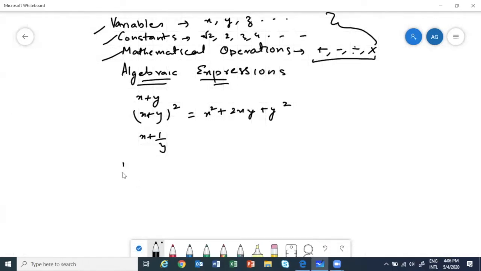Okay. So when we are talking about polynomials, these are a special type of algebraic expressions. I'll give you a proper definition later. First, we must understand what polynomials are. Then definition-wise, I can give you any type. Okay.